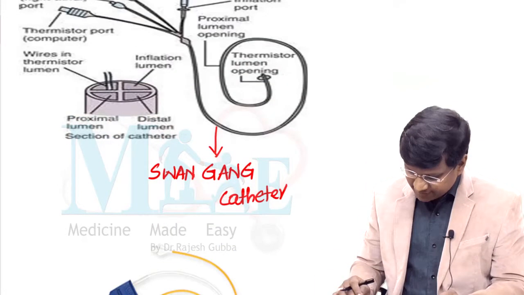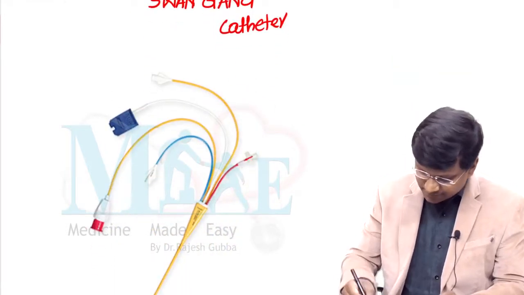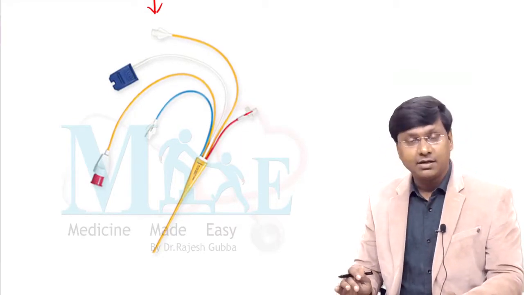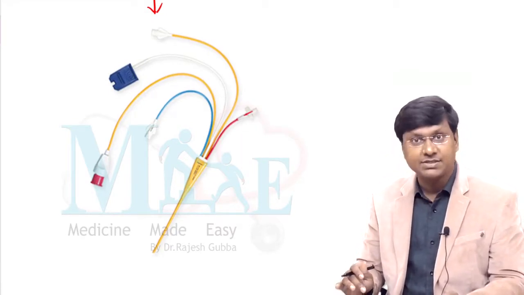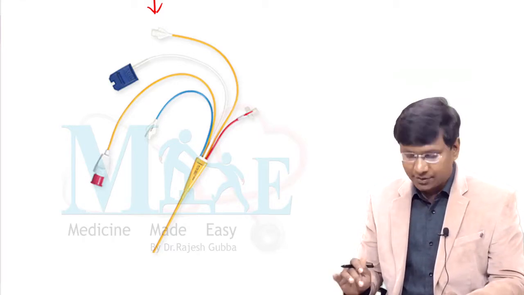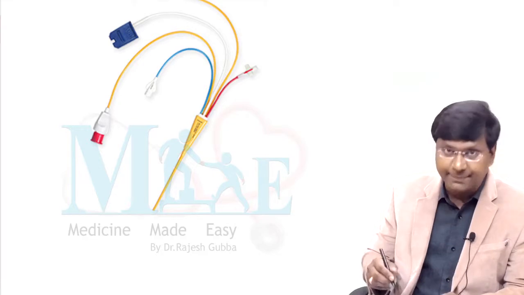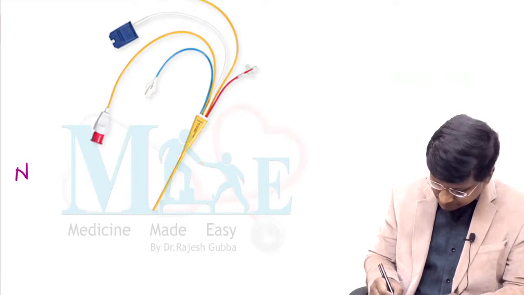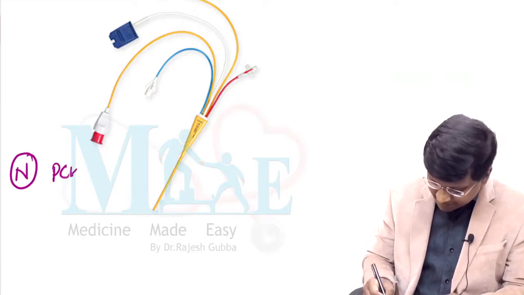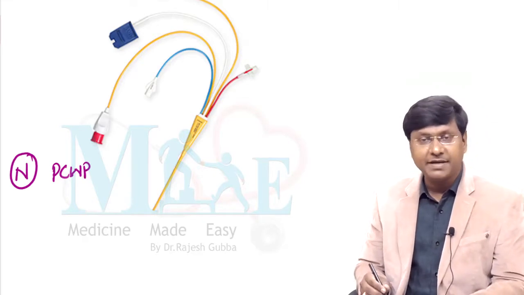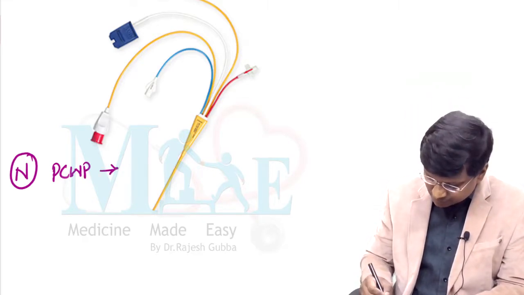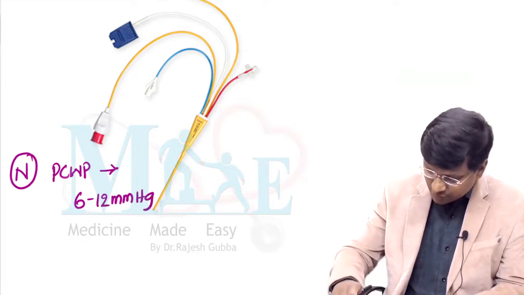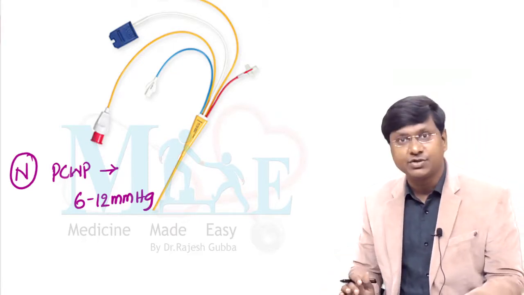Now you take this, which is also the same Swan-Ganz catheter, right? You have almost 3 to 4 lumens, and the catheter is directly passed up to the level of the pulmonary capillaries. Now you take the normal pulmonary capillary wedge pressure. So this is the multiple choice question here, right? Normal pulmonary capillary wedge pressure is around 6 to 12 millimeters of mercury.